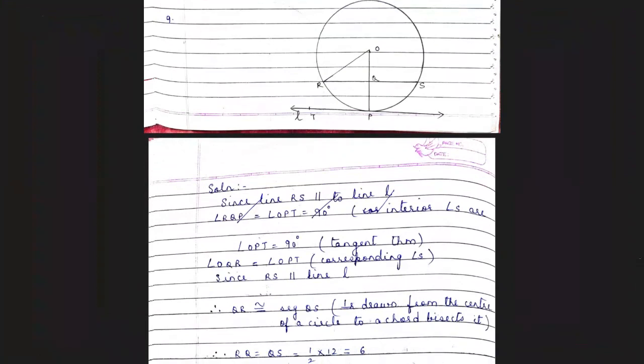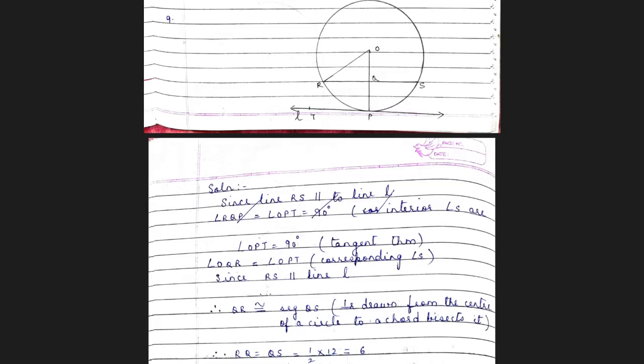Since angle OPT is 90, it follows that OQ is perpendicular to RS also, right? So you have angle OQR equal to angle OPT. They are corresponding angles. Reason: RS is parallel to the line L that is given. If RS is parallel to the line L, angle OQR and angle OPT form corresponding angles, right? And therefore, since angle OPT is 90 degrees, angle OQR is equal to 90 degrees.